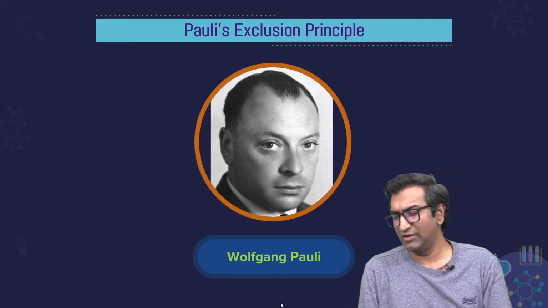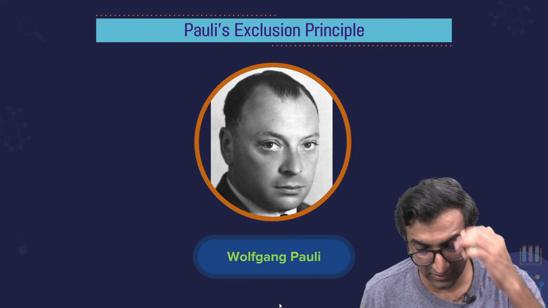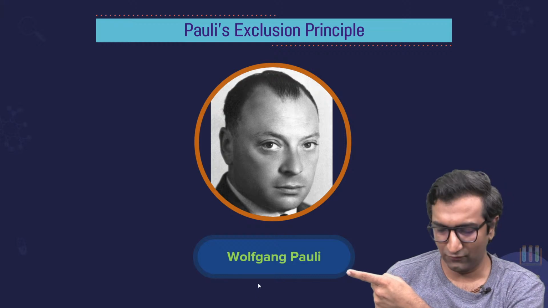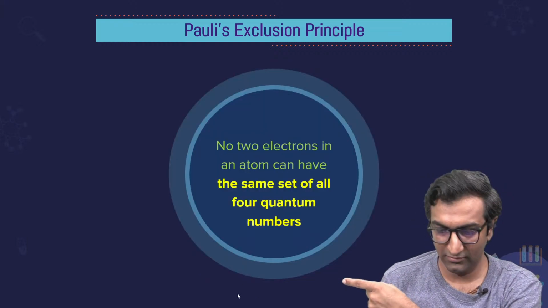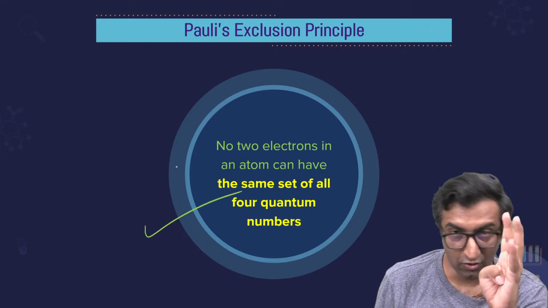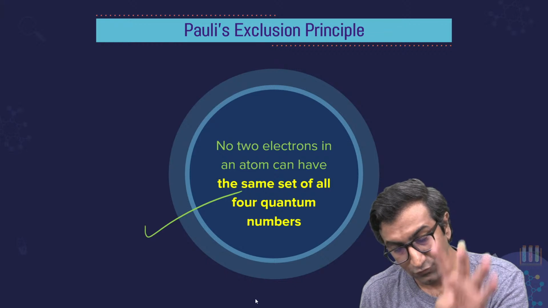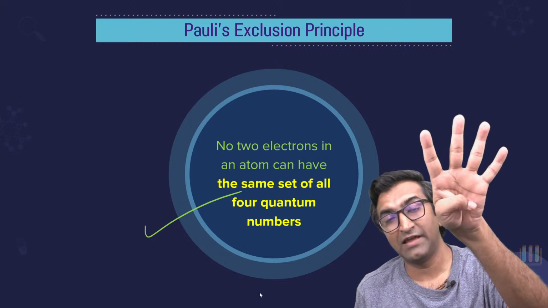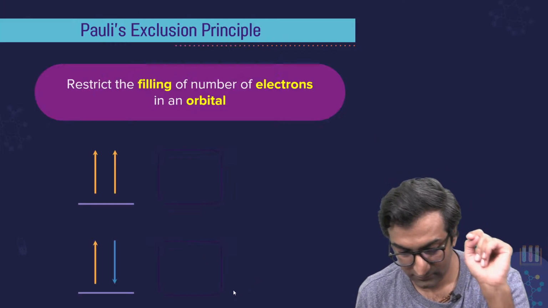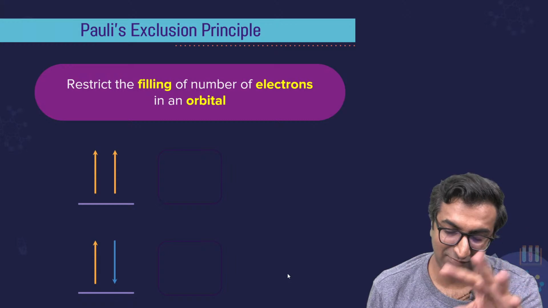Pauli's exclusion principle. I thought we'd do it in the next class, but since we have almost completed so much stuff, let's do this also. What is Pauli's exclusion principle? Wolfgang Pauli, just like Wolfgang Amadeus Mozart. He said no 2 electrons can have the same set of all 4 quantum numbers. All 4, meaning the fourth too. Which means if I have 4 quantum numbers, I'm talking about one specific electron. Like its address. Well, theoretically, Heisenberg's uncertainty principle still applies. You can't find its place and its velocity at the same time.